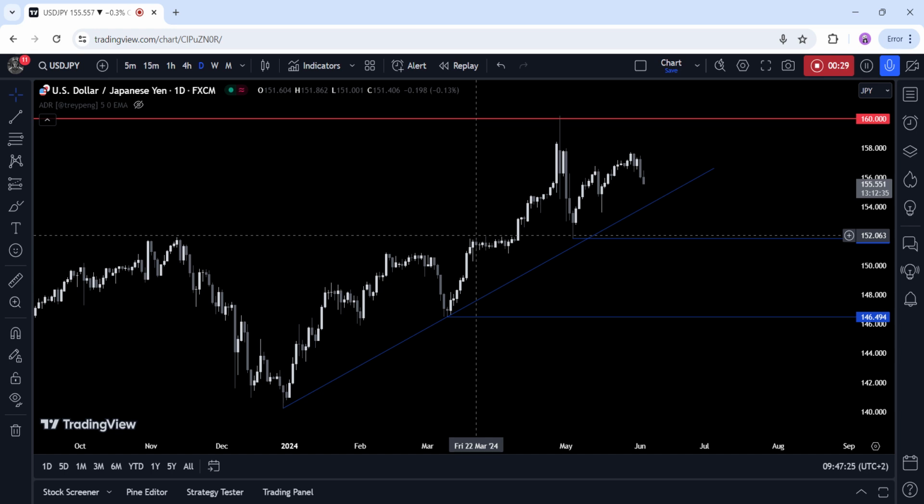The JPY got a boost mainly from the weak ISM PMI as the drop in treasury yields weighed on the US dollar. There's nothing at the moment that can support the yen except weaker US data. The US data this week could put further pressure on treasury yields, which could be a tailwind for the Japanese currency.